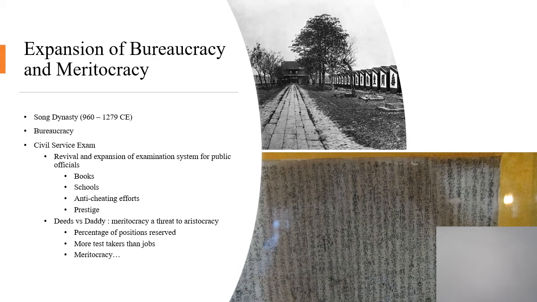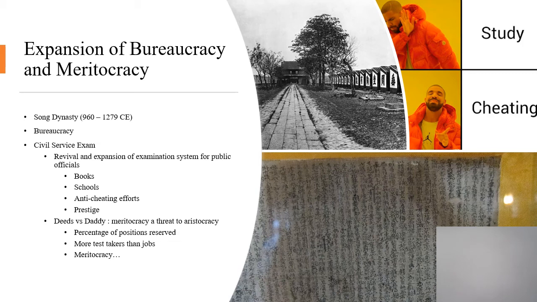So there's a couple images that you could check out here. The top left one there is rows and rows of these cells, basically, that students would take the test in. And there were thousands of these outside of the capital cities, or a couple cities where they would hold some of these exams. And this is one of the developments to actually give students a place to take this test and also help prevent cheating, where it would be one student per box in these kind of, I guess, slightly bigger than sort of porta potty sized cells that you would be in for a couple days as you took this test, which was a lot of writing.